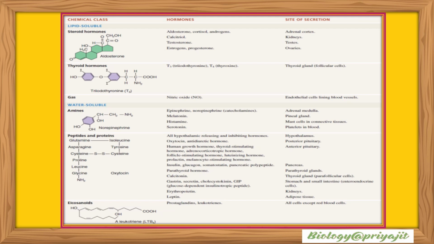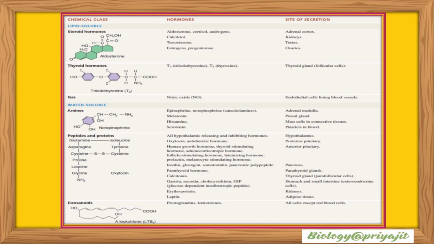Water soluble hormones dissolve in water and cannot pass through the cell membrane directly. They include amine hormones made by modifying certain amino acids, like catecholamines such as epinephrine, norepinephrine, dopamine from tyrosine, and histamine. Epinephrine, norepinephrine and dopamine are derived from the amino acid tyrosine, and histamine is derived from the amino acid histidine. Serotonin and melatonin are derived from the amino acid tryptophan.